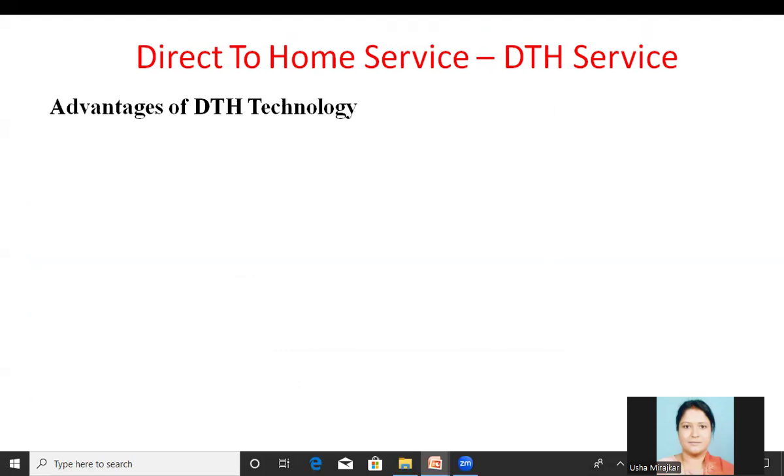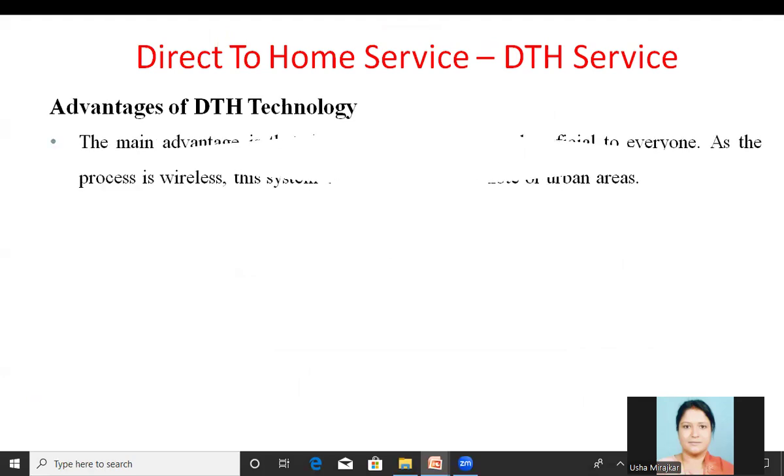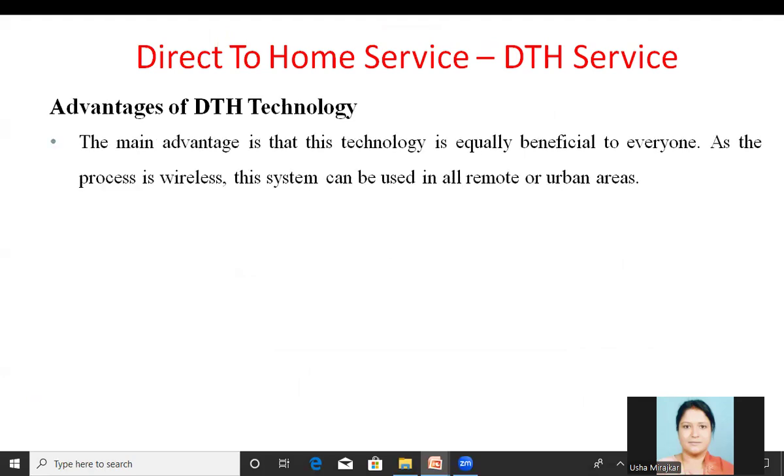Means whatever the format the TV needs, in that format the set-top box will convert the signal here. Now the advantages of the DTH technology. The main advantage is that the technology is equally beneficial to everyone. As the process is wireless, the system can be used in all remote or urban areas.